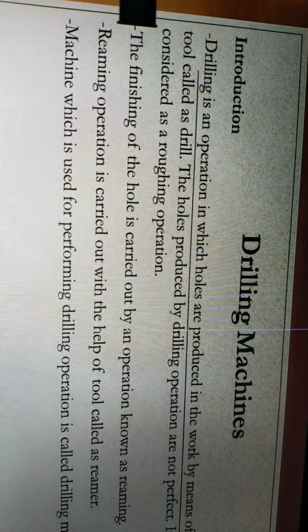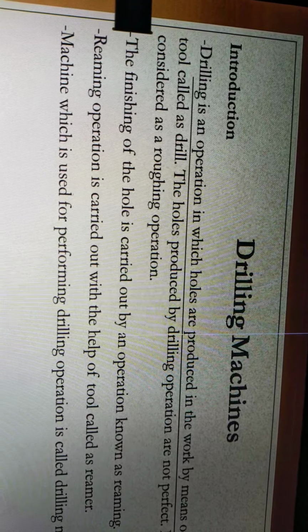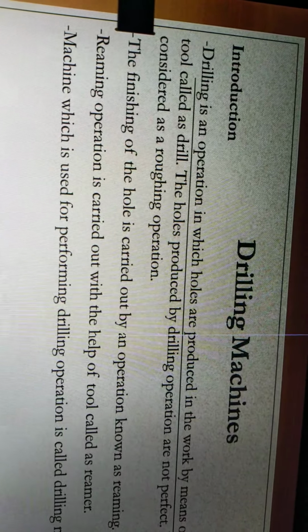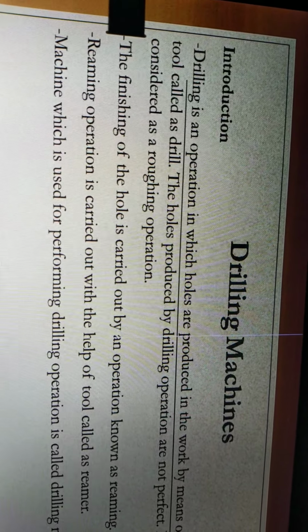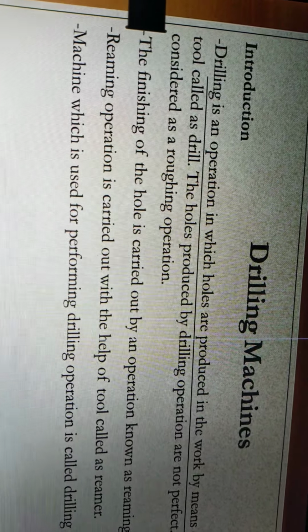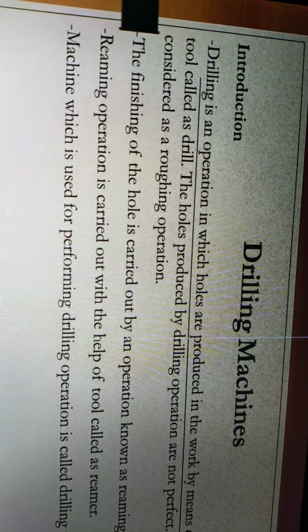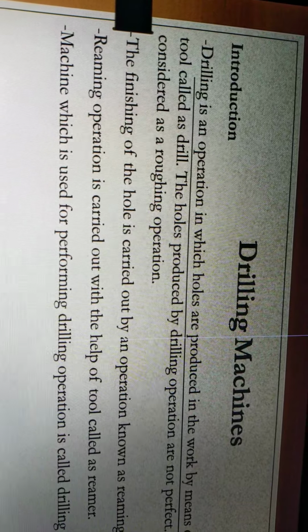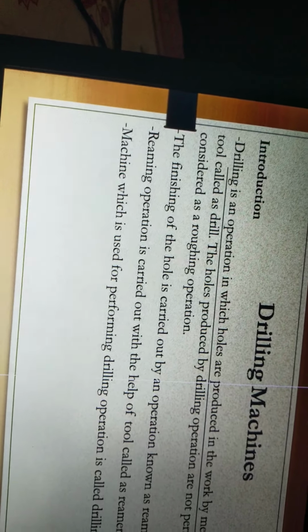Introduction. What is drilling? It is an operation in which holes are produced in the work by means of a revolving tool called a drill. The holes produced by drilling operations are not perfect. It is considered a roughing operation. The finishing of the hole is carried out by an operation known as reaming. The reaming operation is carried out with the help of a tool called a reamer. The machine which is used for performing the drilling operation is called a drilling machine.